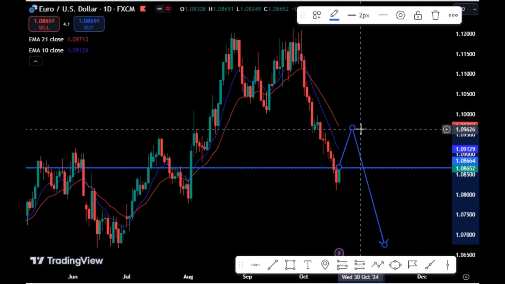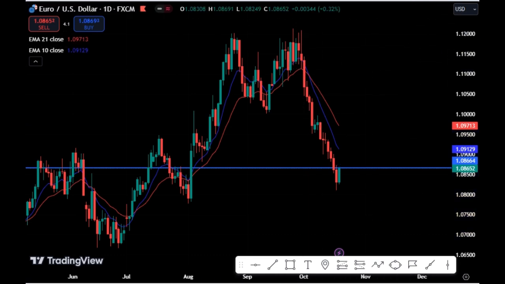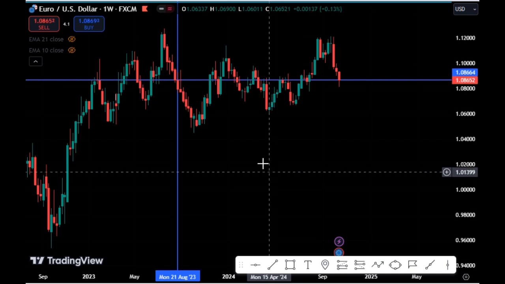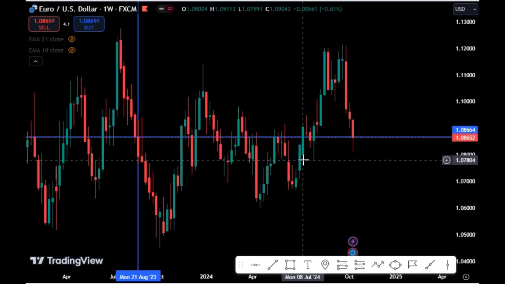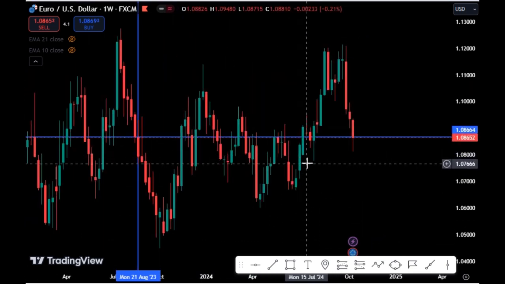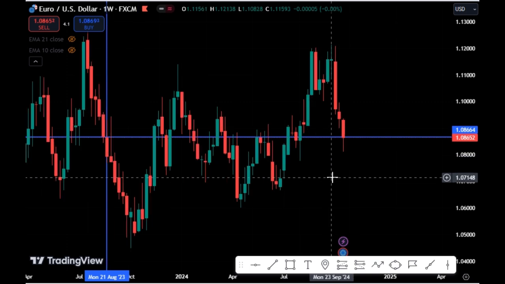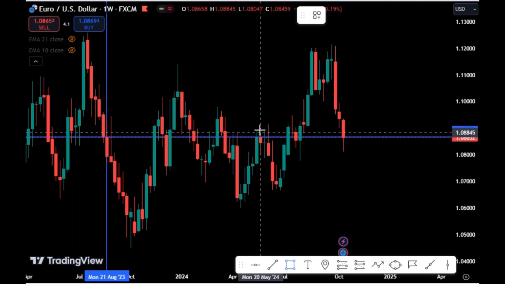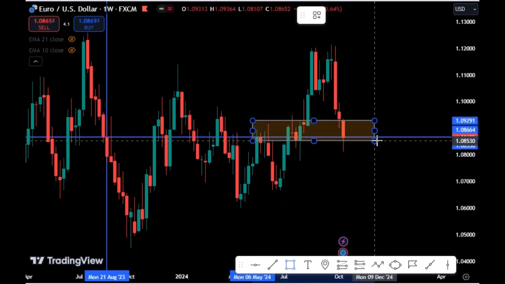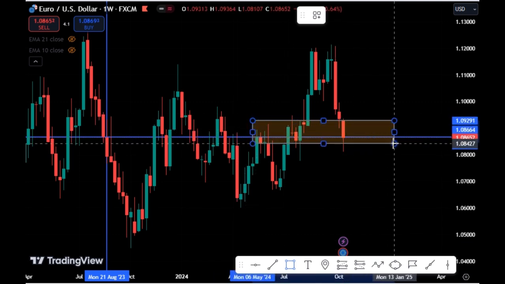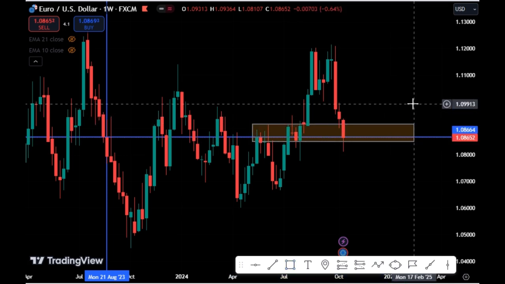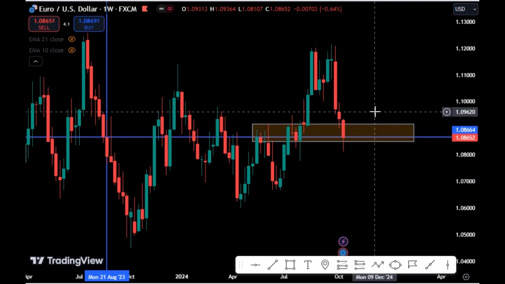So let's look at the weekly chart of the Euro USD. On my weekly chart, Euro USD is also pointing to a strong downtrend move. You can see that price has converted some levels of support into resistance. Price has converted this resistance into support. And price has converted this support into what? Resistance.